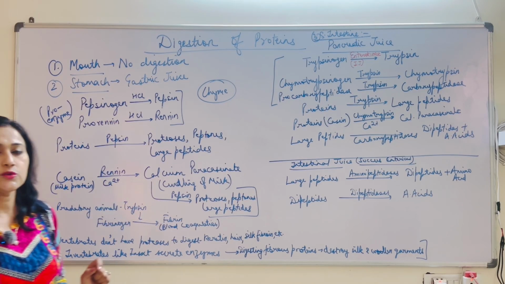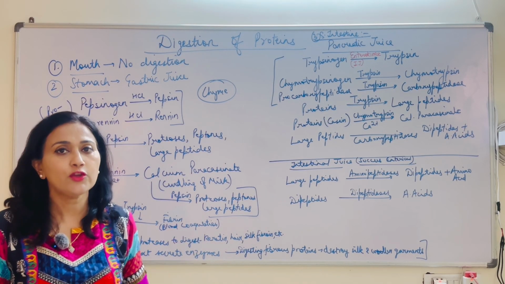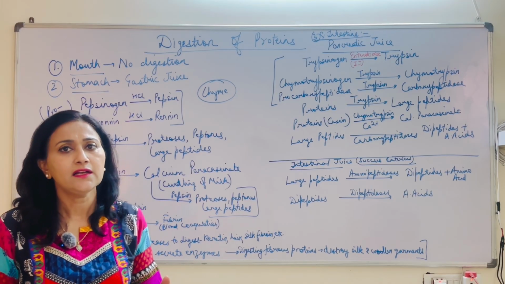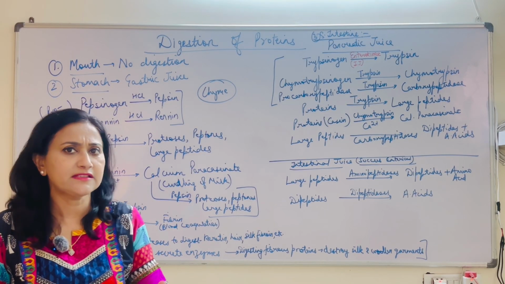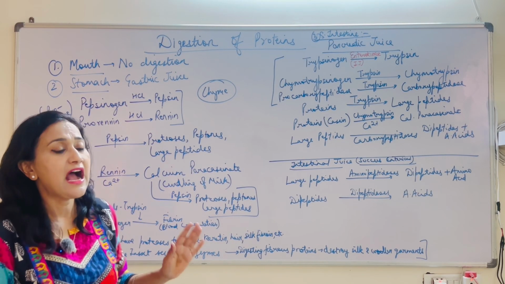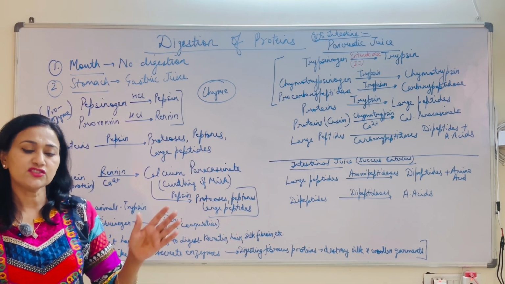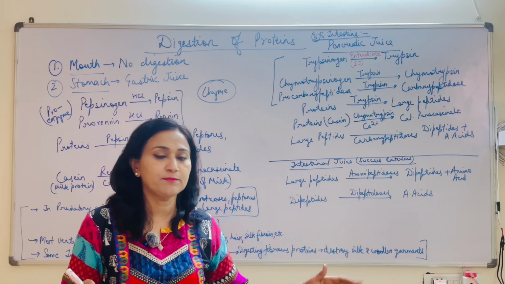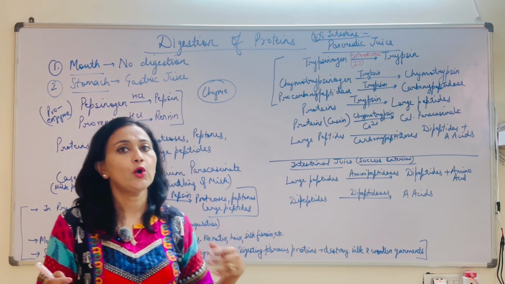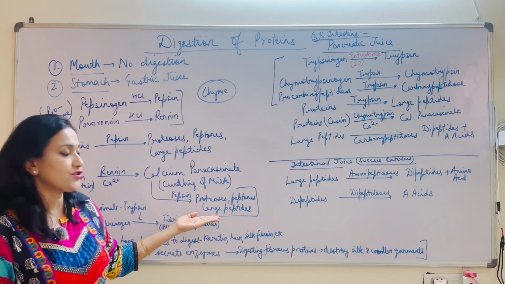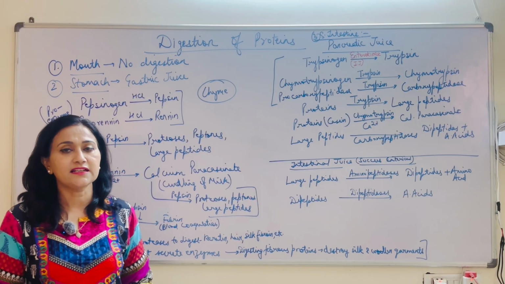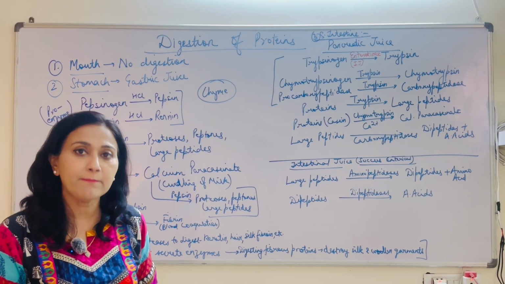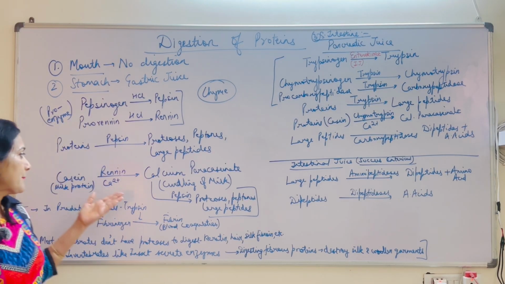Here I want to mention one thing, that renin in human beings is secreted only in children till very early ages, maybe till the age of 4 to 6 years. After that, the secretion of renin decreases to a very large extent. But renin is secreted in the calf. So here the question arises: as adults we are still taking in milk, so how are we still able to digest the milk protein?